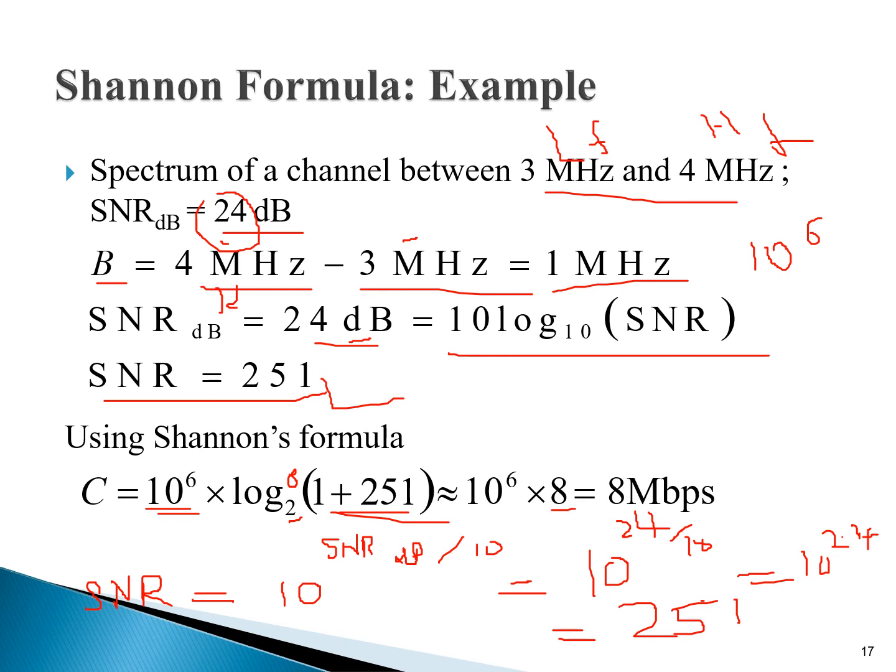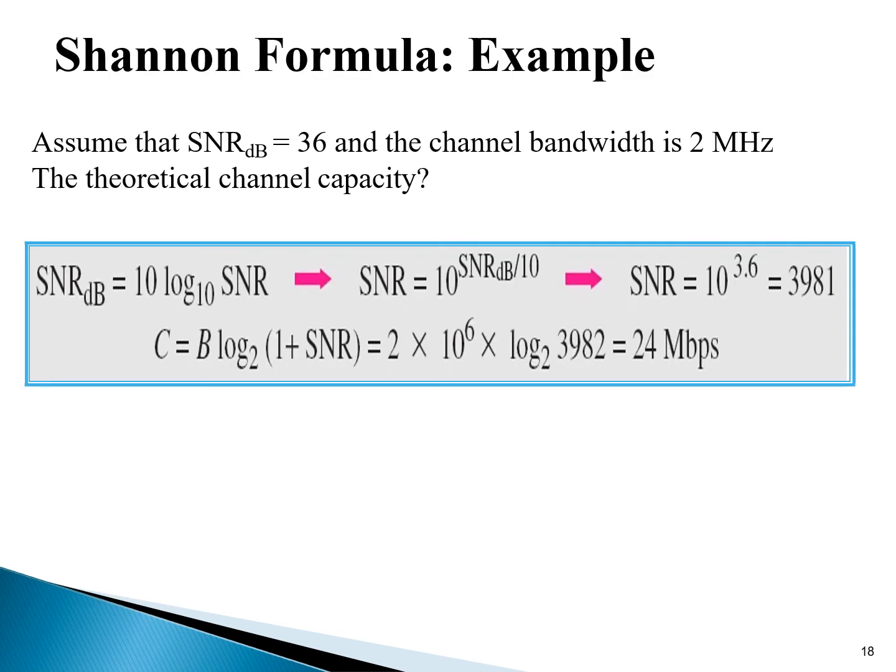So that is 8 written over here. ठीक है ना? 2 की power अगर 8 होगी तो answer approximate इसके near आएगा. ठीक है? 10 raised to power 6 multiplied by 8, and the answer is 8 megabits per second. Why? Because we have got 8 and 6 due to this 6, right? So the answer is, the maximum data rate is 8 megabits per second.